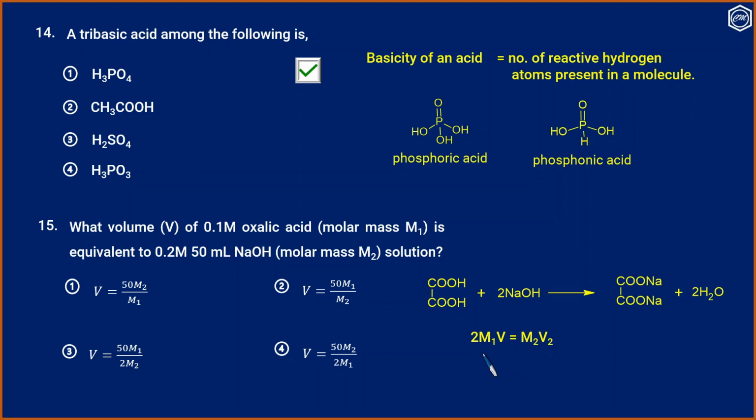The titration relation is 2 M1 V equals M2 V2, where 2 is the basicity of oxalic acid and 1 is the acidity of NaOH. So V equals M2 V2 by 2 M1. So option 4 is the correct answer.